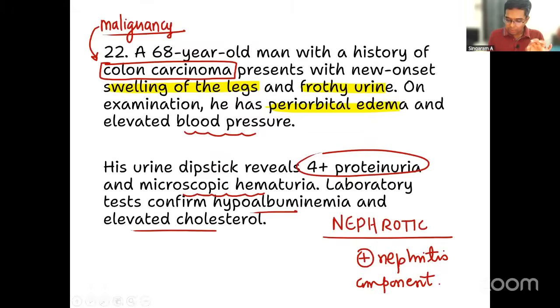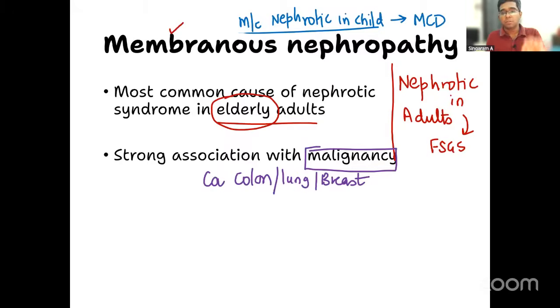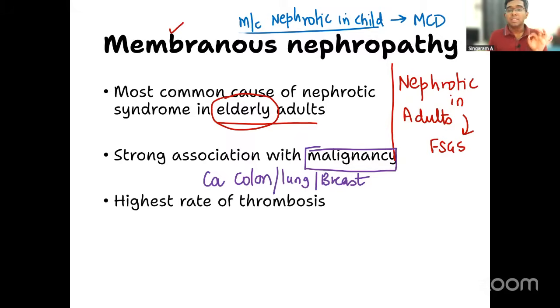So that is also supporting my diagnosis of membranous nephropathy. Third, it has the highest rate of thrombosis among all the types of nephrotic syndrome. This is yet another one-liner point. Thrombosis can occur with any nephrotic syndrome, but the highest rate of thrombosis is associated with membranous nephropathy. One reason is because it is associated with malignancy also. That is the reason we know about.